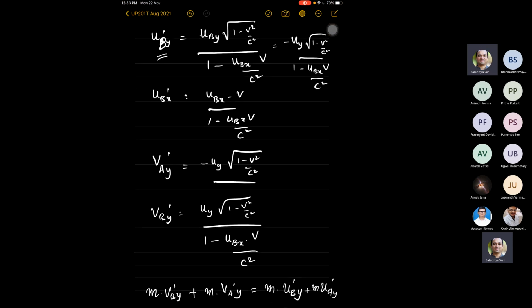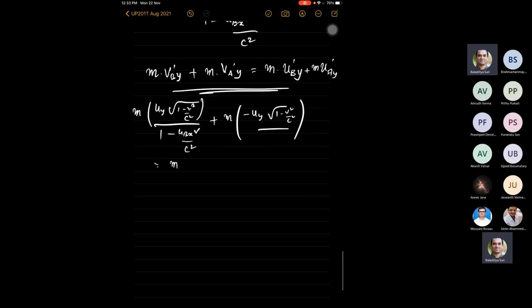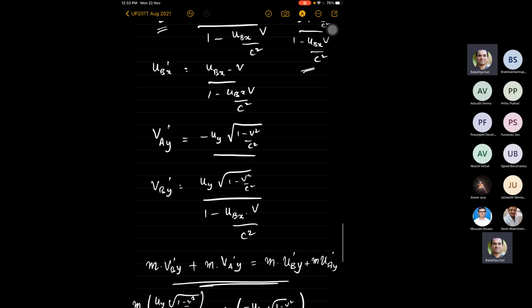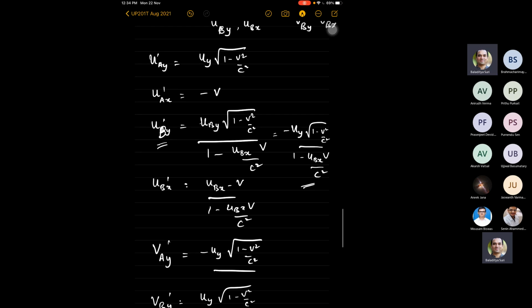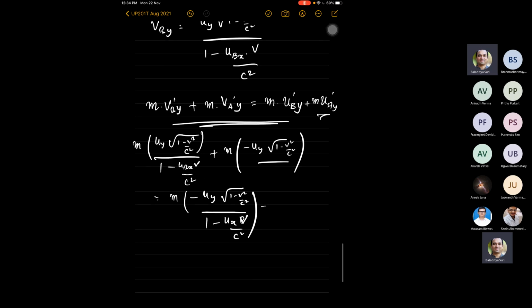u_B y prime is this, which is exactly minus u_y square root of 1 minus v squared by c squared by 1 minus u_x v by c squared, right? That is this. And we need u_A y prime. u_A y prime is trivial, so that's going to be plus m u_y square root of 1 minus v squared by c squared. And you can very easily see that this is not zero, meaning this is not equal.